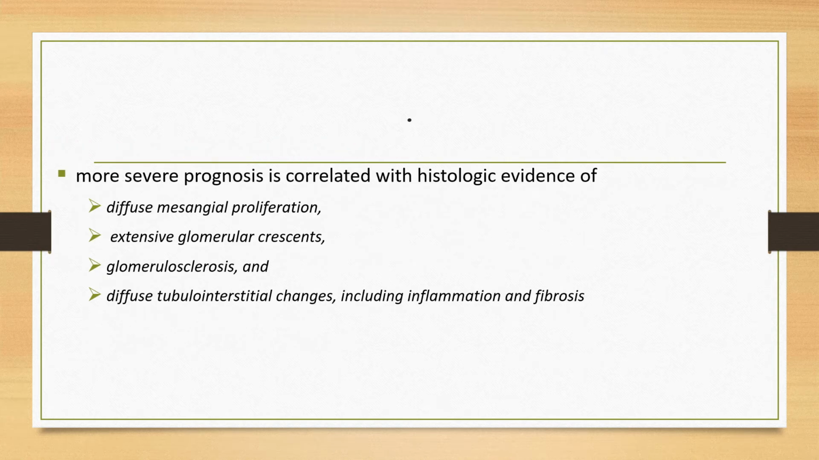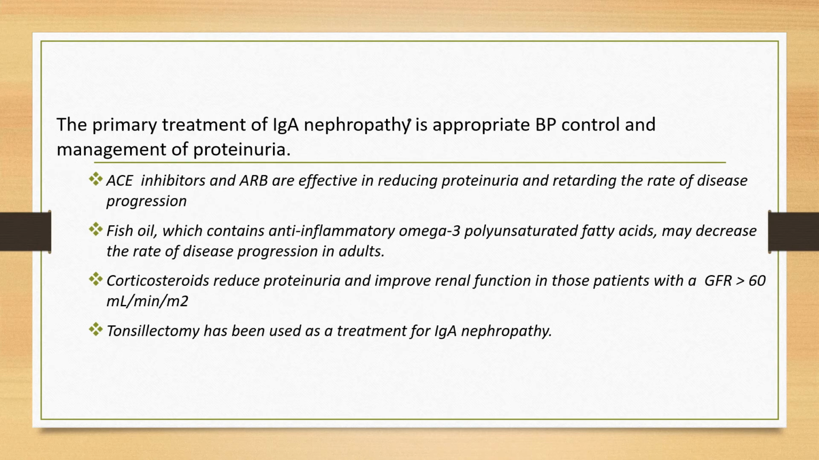A more severe prognosis correlates with histologic evidence of diffuse mesangial proliferation, extensive glomerular crescents, glomerulosclerosis, and diffuse tubulointerstitial damage, including inflammation and fibrosis. The primary treatment of IgA nephropathy is appropriate blood pressure control and the management of significant proteinuria. Angiotensin converting enzyme inhibitors and angiotensin 2 receptor antagonists are effective in reducing proteinuria and retarding the rate of disease progression when used individually or in combination.